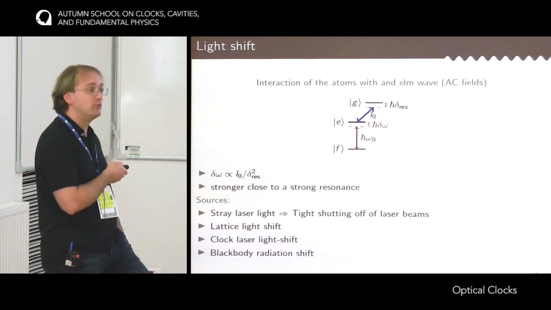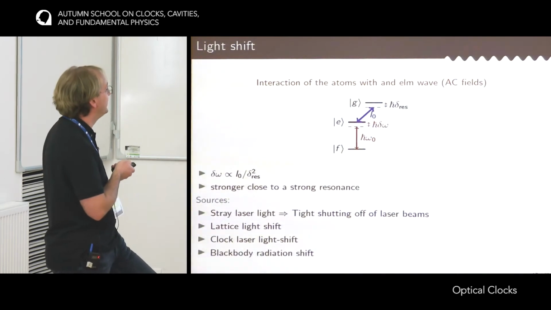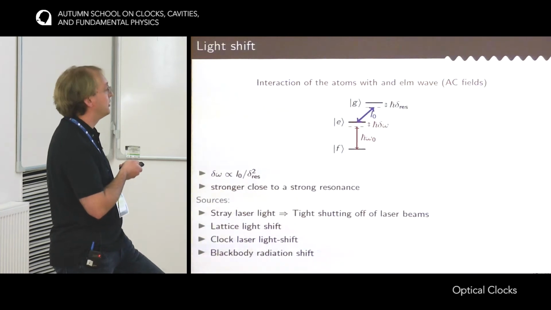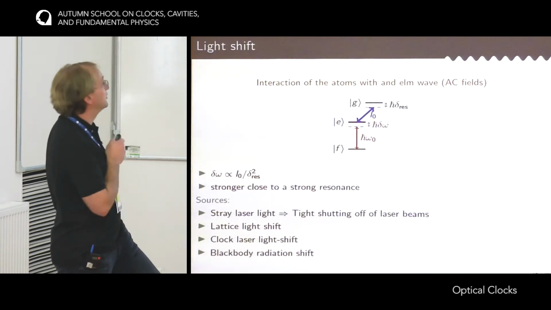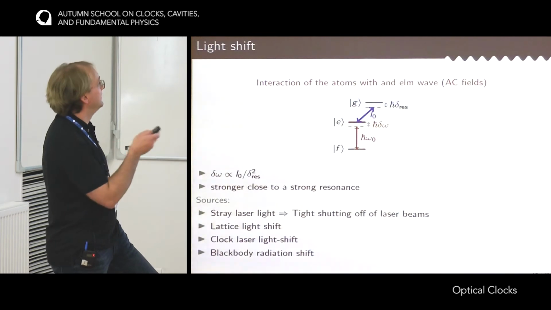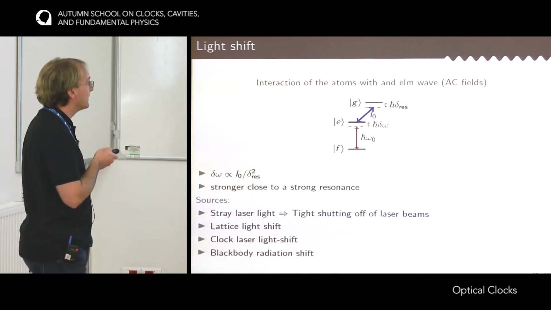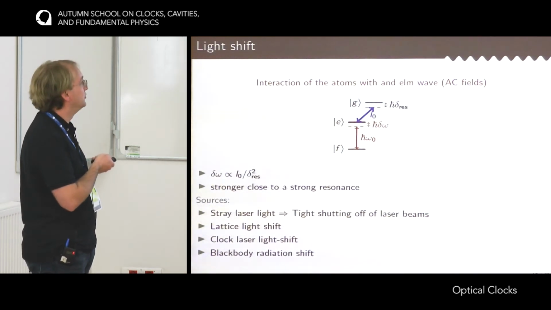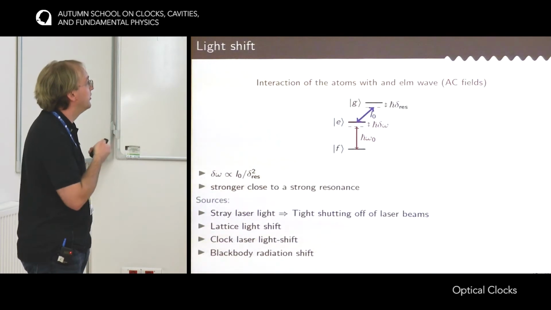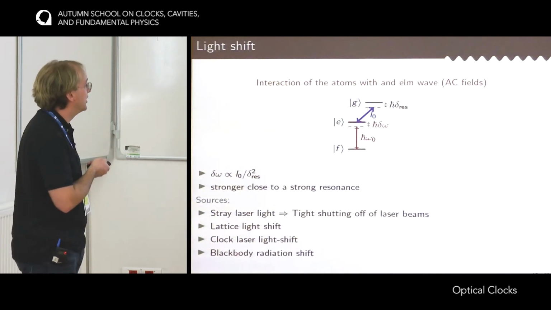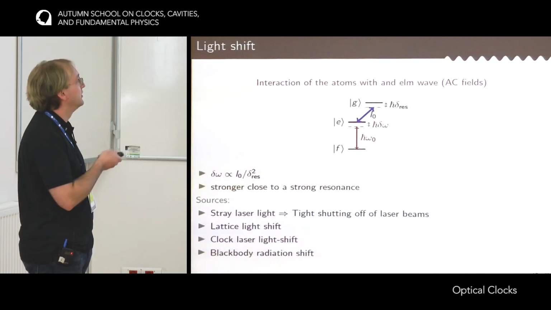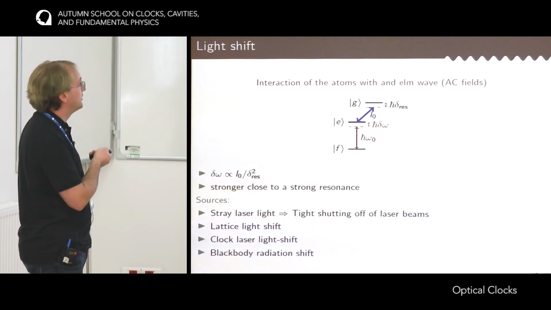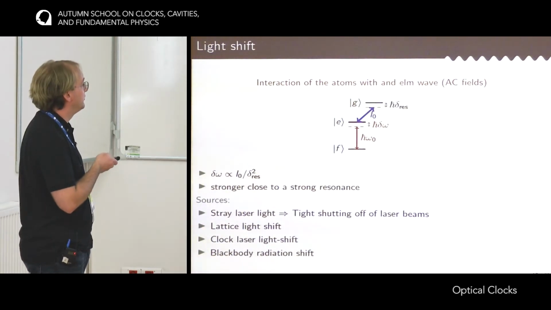However, there are three kinds of light that are not possible to switch off, and so you have to live with them. The first one is the light for the optical lattice. It's a light that traps the atoms. Of course, you need it during the clock interrogation, otherwise you would not be in the Lamb-Dicke regime. The second one that you cannot switch off is the clock laser itself. You use the clock laser to probe the clock transition, so it has to be on during the clock transition. And the last one you cannot switch off is the black body radiation emitted by the environment of the atoms. In the next few slides, I will focus on these three aspects.